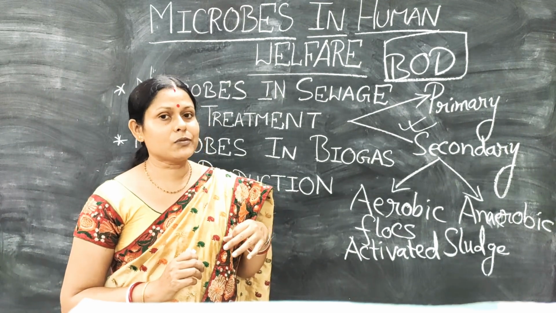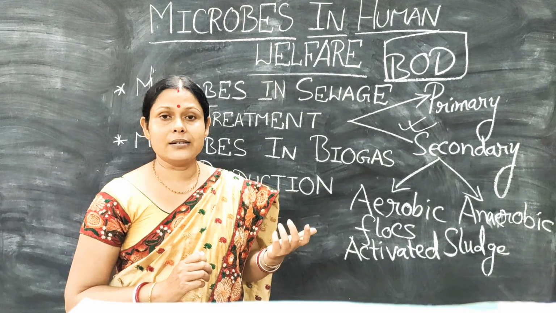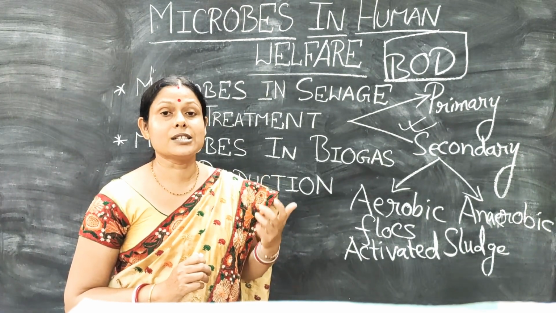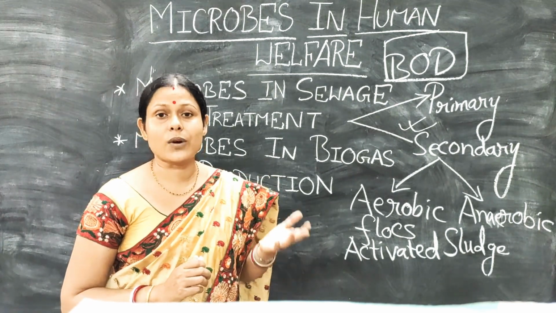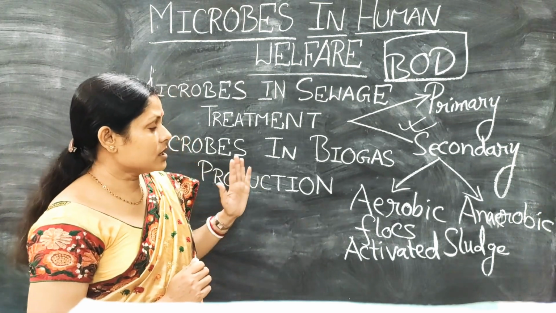Got it? So this type of question also sometimes comes: if the level of BOD is higher in water, what does it signify? Then you have to say that it contains more sewage or more organic waste in it. So that's the reason why the oxygen requirement is more to clean that water. Fine.